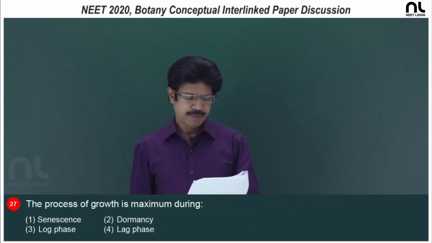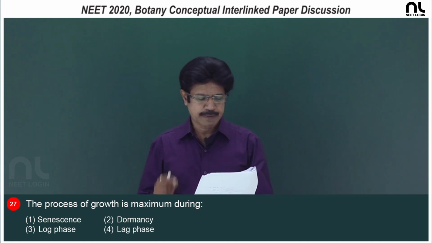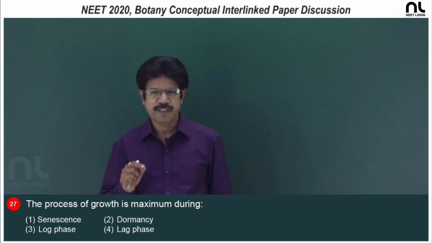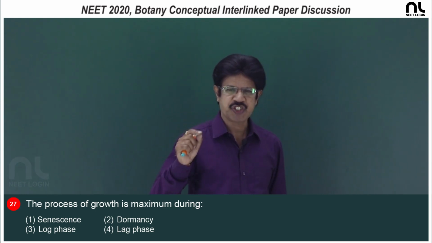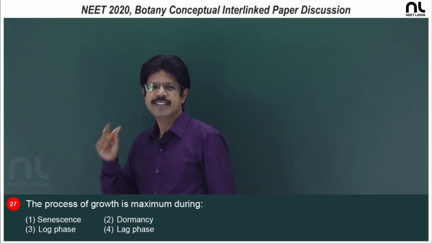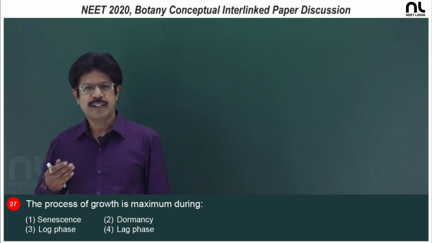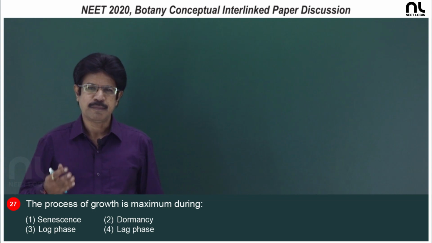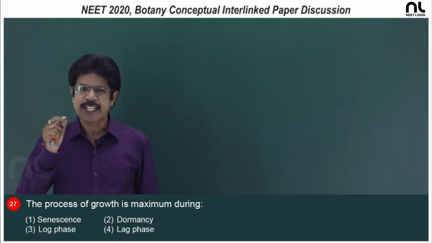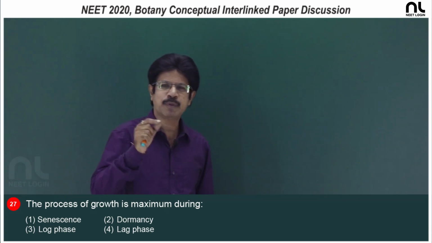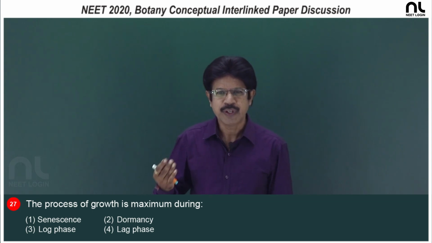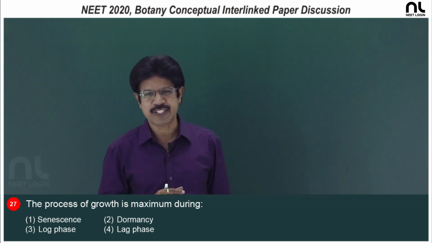Question number 27, the process of growth is maximum during. In growth, there are three phases: lag phase, log phase, and stationary phase. In lag phase, the growth is slow and steady. Nutrients are much available, space is much available. In case of log phase, it is the exponential phase, maximum growth occurs. The cell divides and the progeny cells also divide at an exponential rate.